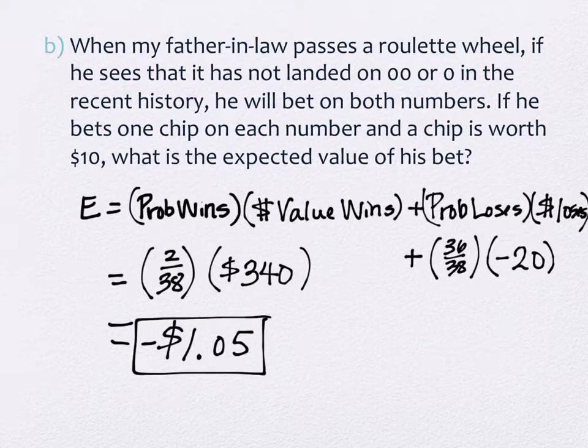Alicia, do you have an idea? Like if you kept losing over time, you would lose $1.05 every time. Right. This is an average. That's what an expected value is. It's an average. Over time, on average, you're going to lose $1.05 per game you play. But you got to know it has to work that way, because if it didn't, the casino wouldn't have the game. Remember, they got to pay the guy running the wheel and the lights and the electricity and all that good stuff. Okay, let's talk about the next one.